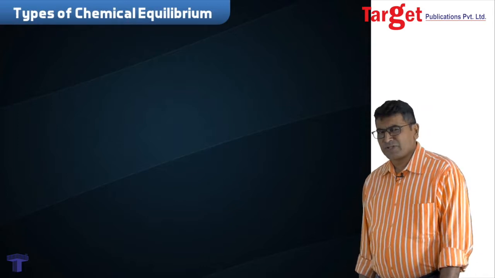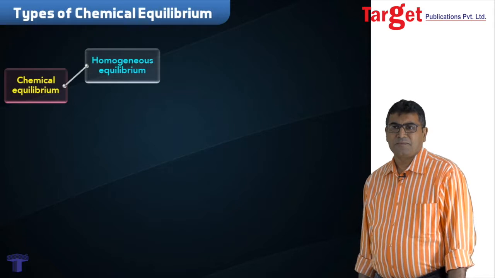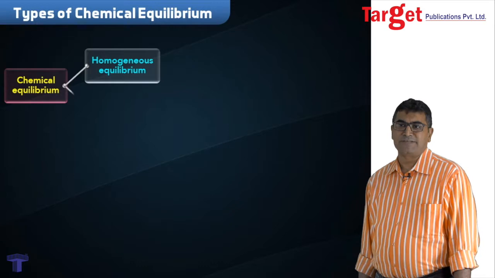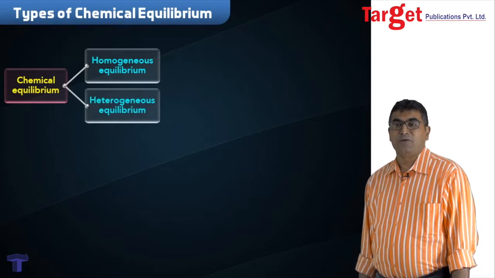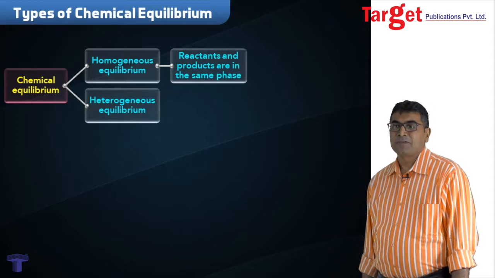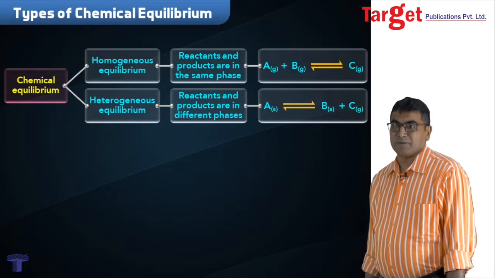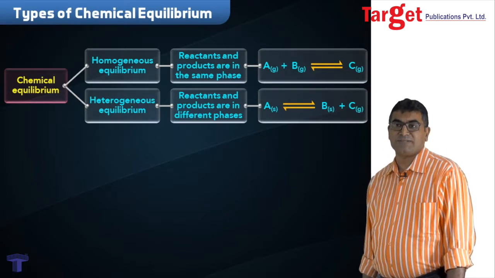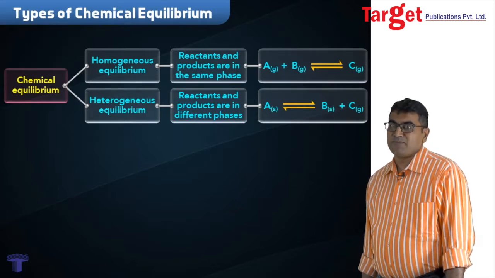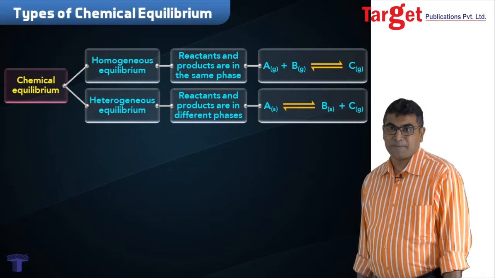Here, we would like to just make a small list of types of equilibrium. In a homogeneous equilibrium, all the reactants and products are in the same phase, as described earlier. In a heterogeneous equilibrium, there will be more than one phase. As you can see, in the first reaction, all the reactants and products are miscible. They are in the same gaseous phase. In the second case, reactants and products are not in the same phase. It is similar to the reaction of decomposition of calcium carbonate.